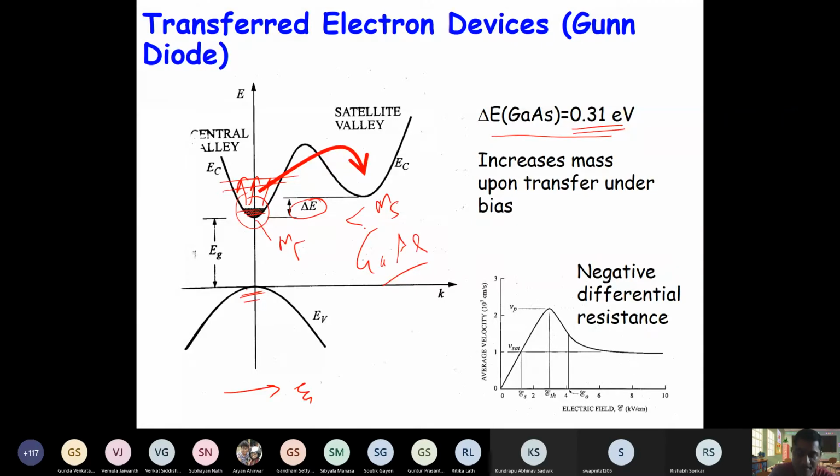So this mass in satellite valley is more, right? So mobility of electron in the gamma valley will be more than the mobility of electron in satellite valley, right? So when at high field electrons get transferred to the satellite valley, their mobility actually decreases, right? So this is the reason for negative differential conductivity, right? So conductivity decreases.